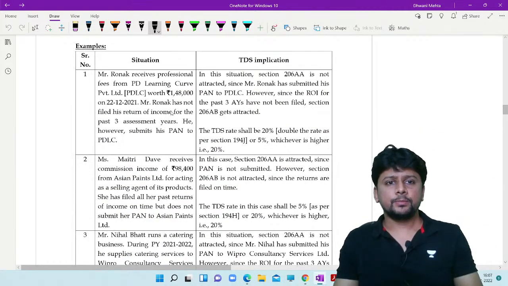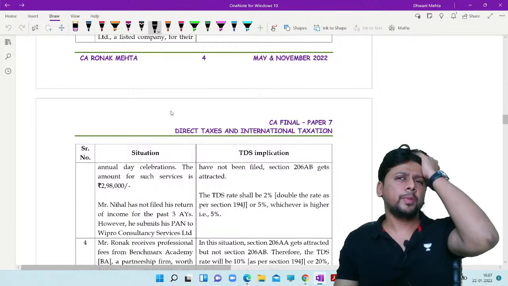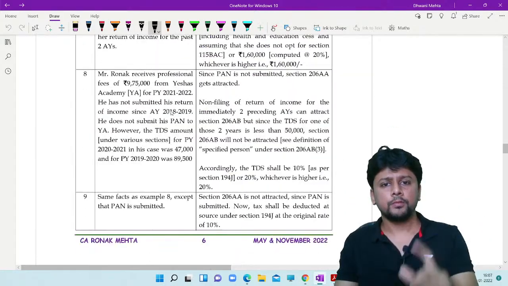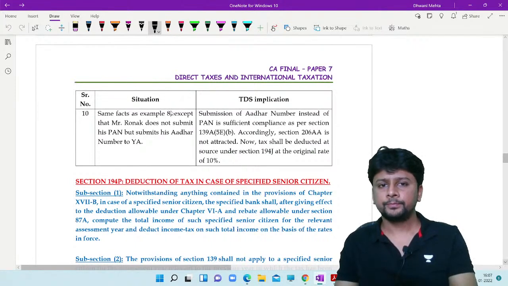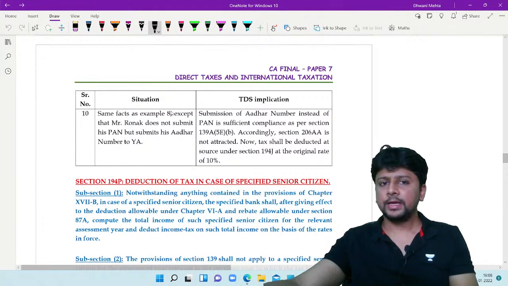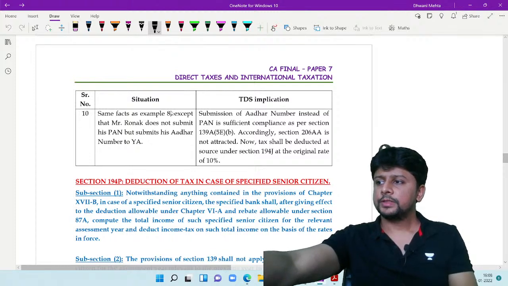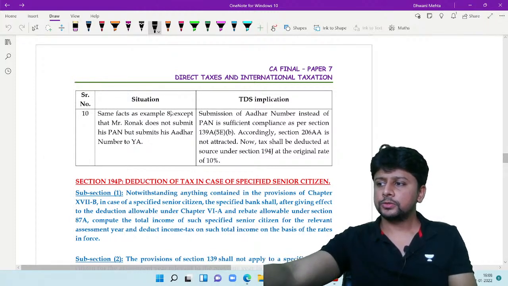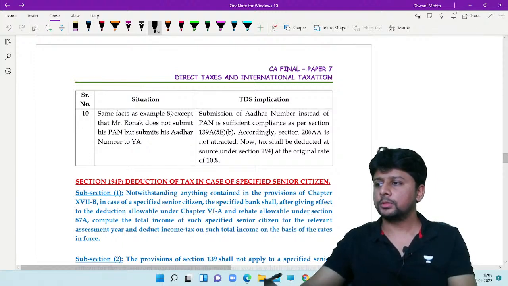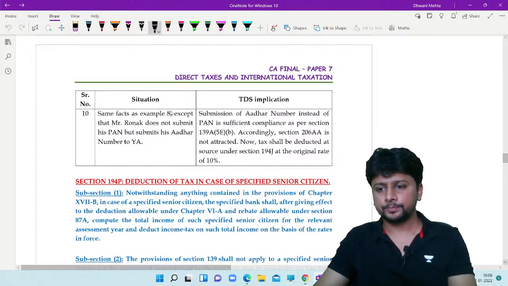I've printed some examples where I have tried to apply 206 AA, 206 AB, one of the two, both of them. So you can go through these examples. I'll be sharing a Google Drive link of this PDF that I'm currently using. So you can go through the examples. You can see how both the sections are becoming applicable.